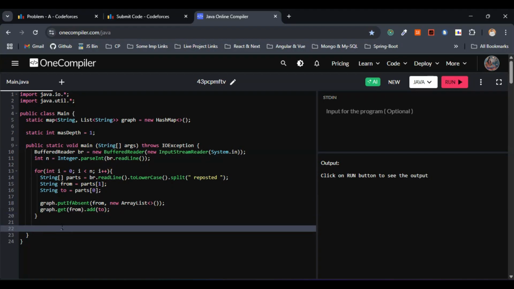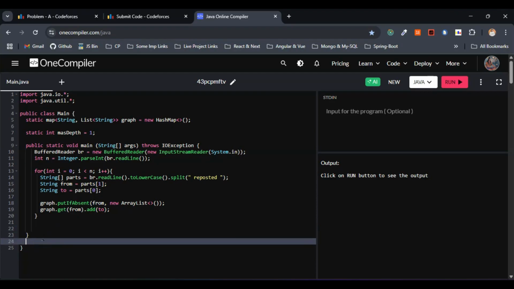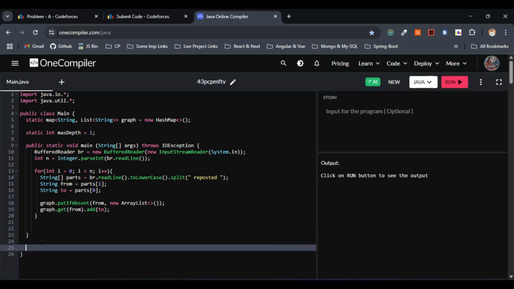After doing that, according to the approach, we have to start the DFS from polycarp. The initial poster will be polycarp, with depth 1, as they have given in the question. So let's go with the DFS. Before using it within the main function, let's write the helper function DFS, and then use that helper function within main.